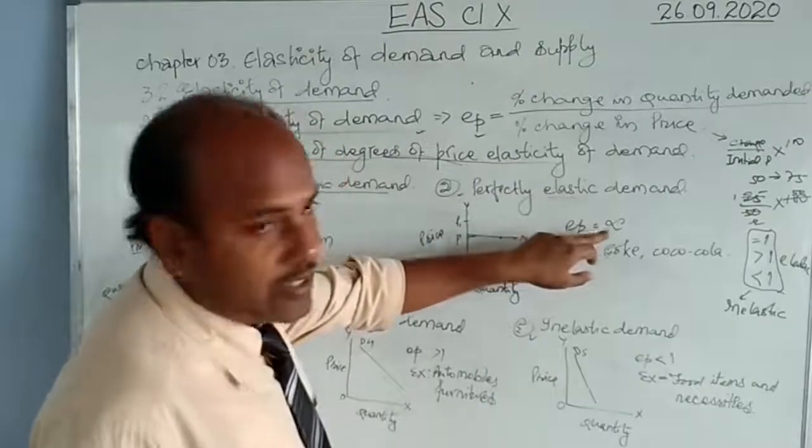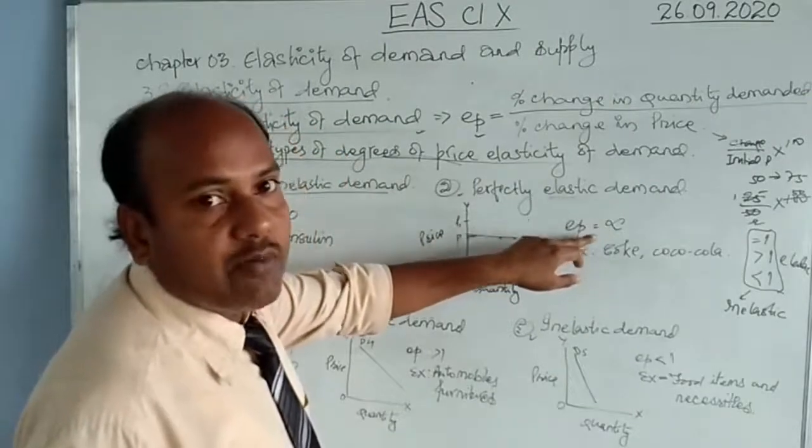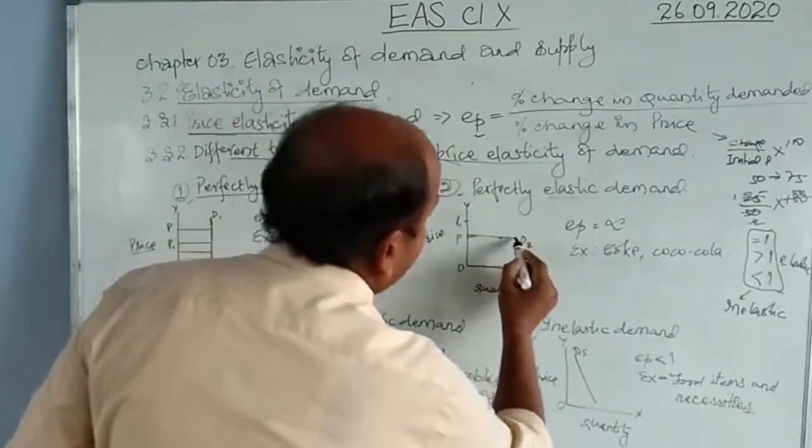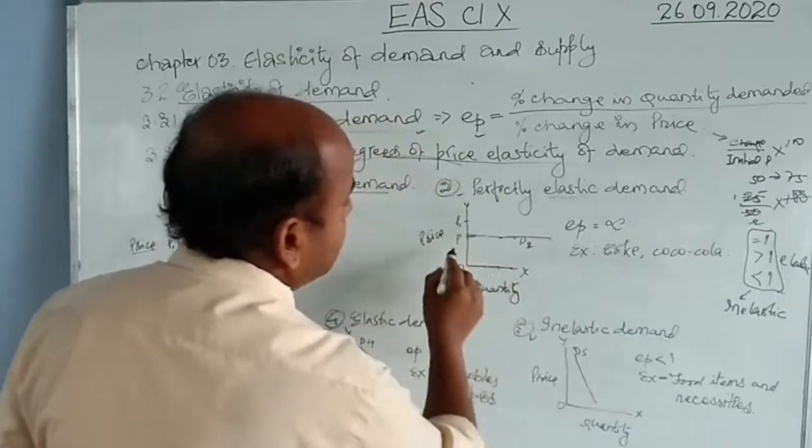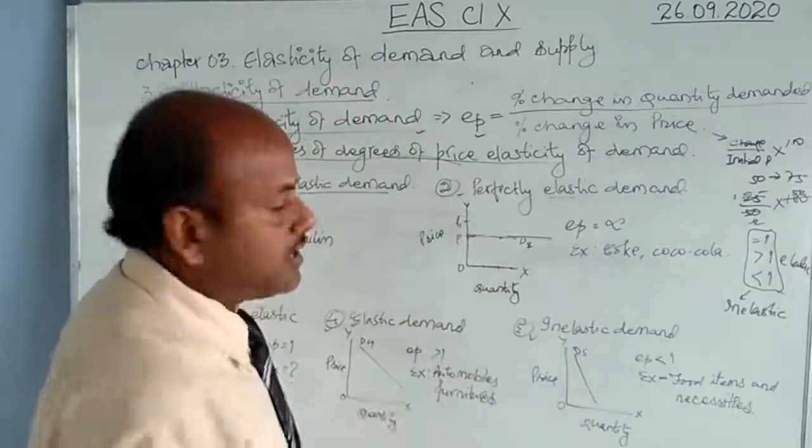So EP is infinity. Why infinity? Because we never know how much is the change. This D2 can be extended up to any length. It may go to any length at the same price, or even because of a small change in its price.